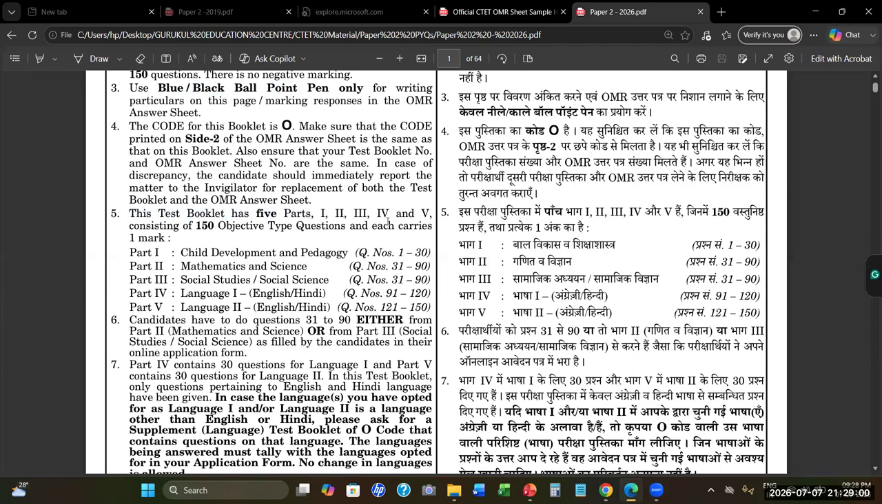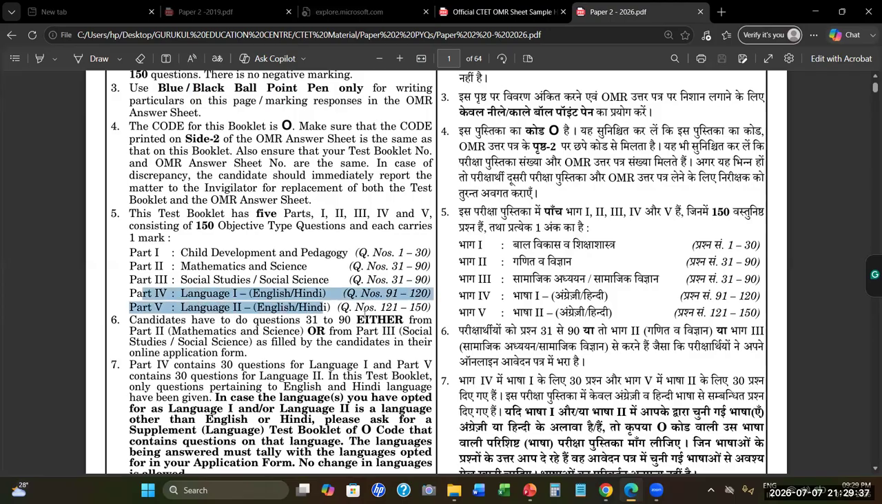First, second, third, fourth, and fifth. Part 1 is child development and pedagogy, which is question 1 to 30. Part 2 is mathematics and science, question 31 to 90. Part 3 is social science, 31 to 90. Now, here people get confused that maths and science is also 31 to 90 and social science is also 31 to 90. Whoever has opted for maths and science will attempt these questions. Whoever has attempted for social science will attempt these 31 to 90 questions. Do not get confused in this.